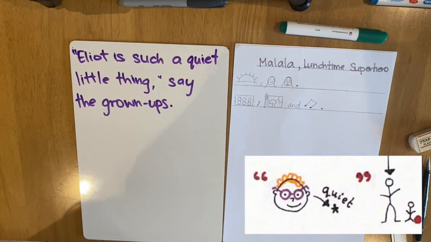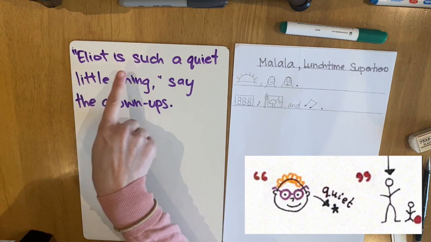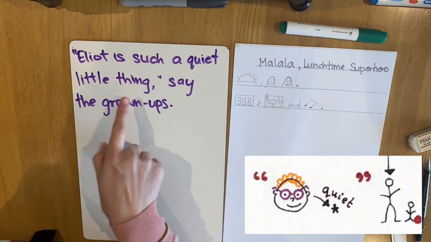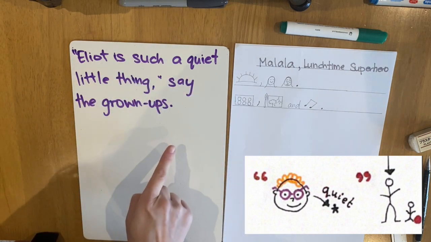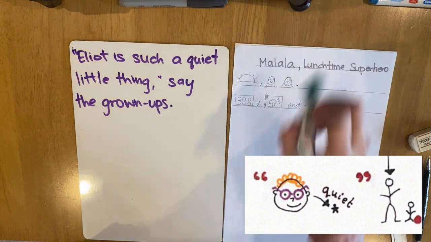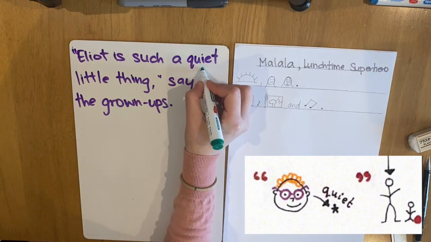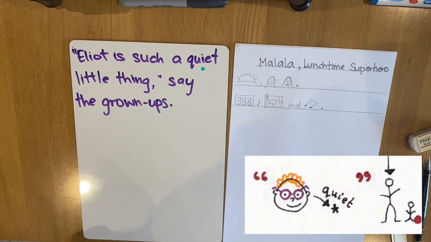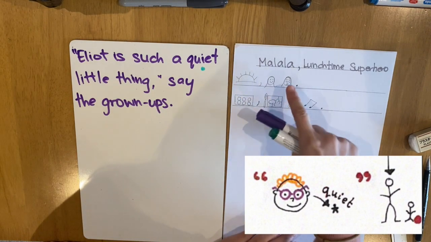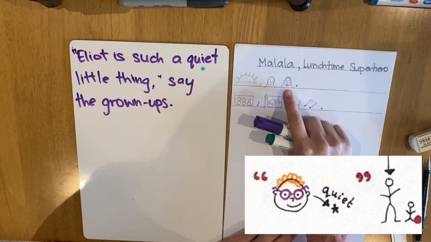The next line in the story is, Eliot is such a quiet little thing, say the grown-ups. I want to change the word quiet to fit our story. So in my story, I said that Malala was shy.